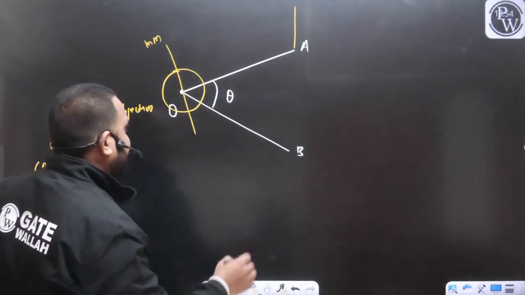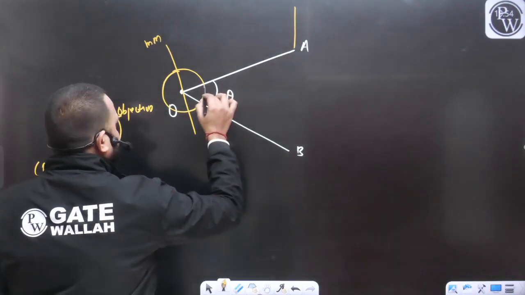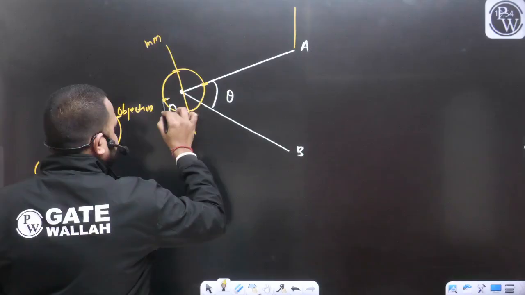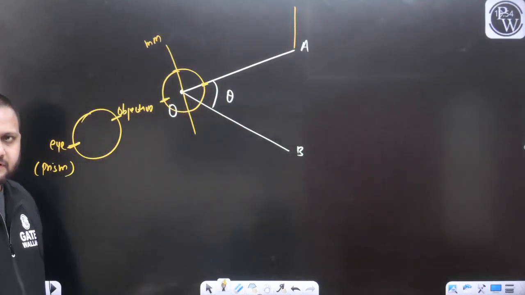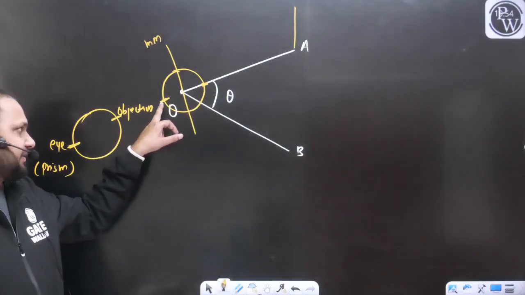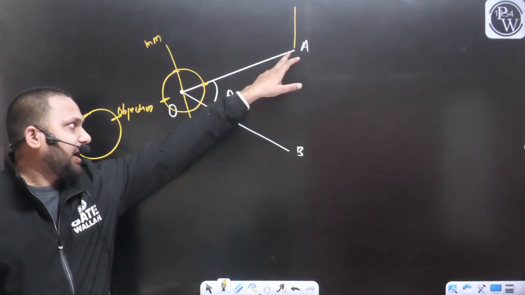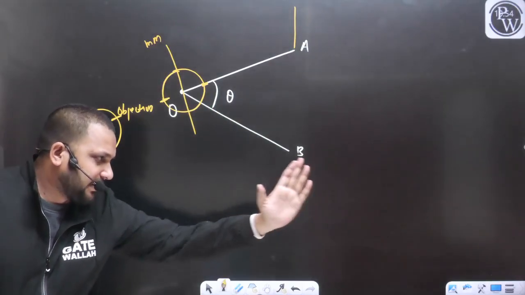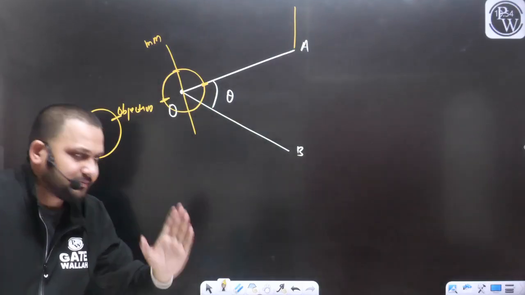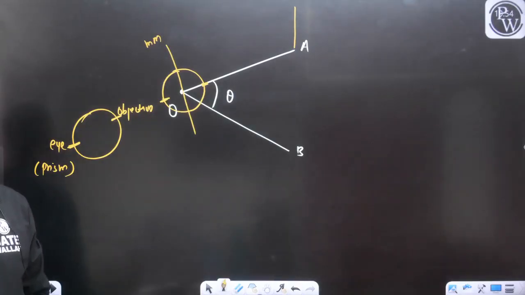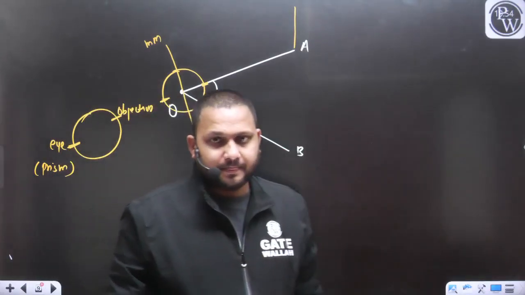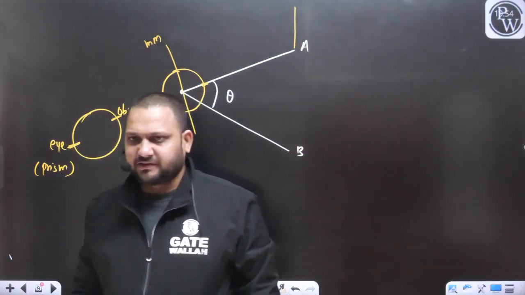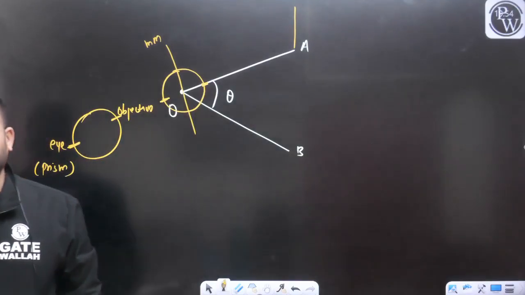If there is a proper sighting, can I say this ranging rod, this objective, and this eye should be perfectly aligned? All these points, eye side, objective side, and the ranging rod, should be in the same line of action. So this is the concept of the sighting. For that we are using the ranging rod.